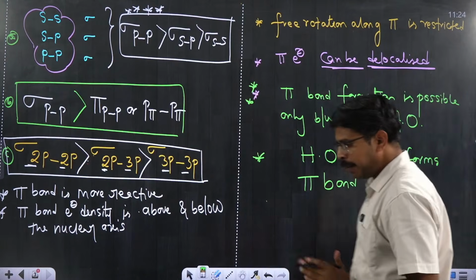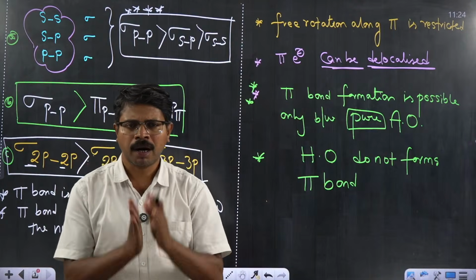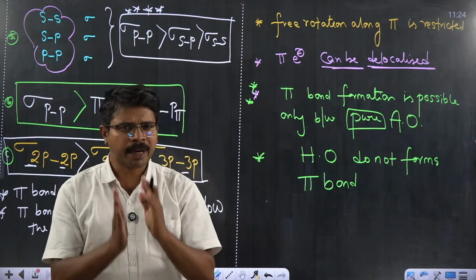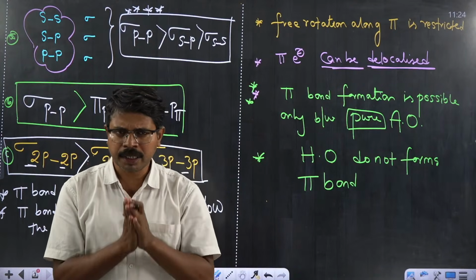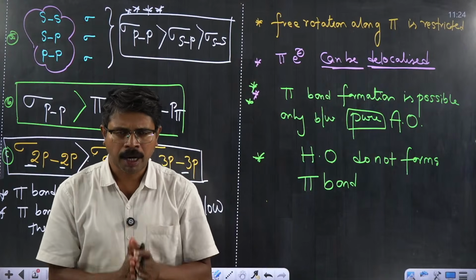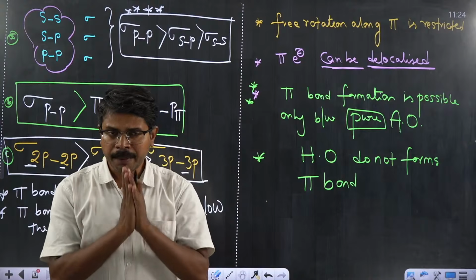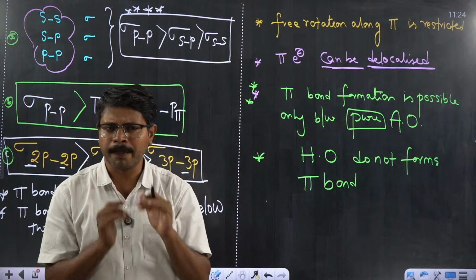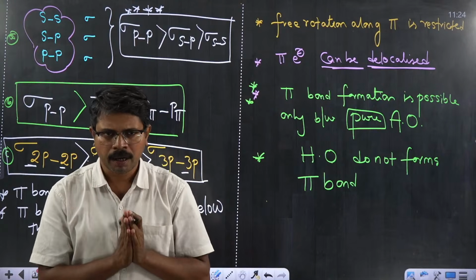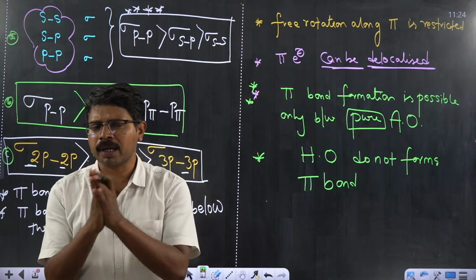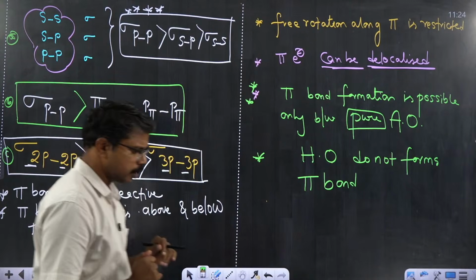Therefore, pi bonded orbitals cannot be counted for hybridization, because pi bond formation involves only atomic orbitals. Atomic orbitals are allowed to form a pi bond. Hybrid orbitals are not allowed to form a pi bond. It means hybrid orbitals do not form a pi bond. Hybrid orbitals can lead to the formation of a sigma bond. I hope all these points are clear.